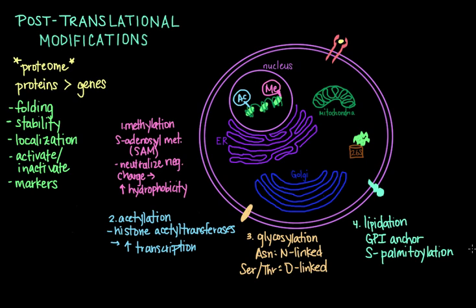S-palmitoylation involves the addition of 16 carbon-long palmitoyl groups to thiolate side chains of cysteine residues. This modification adds a long hydrophobic chain that can be used in a similar manner as a GPI anchor. It helps to anchor proteins in the hydrophobic cell membrane. Next is ubiquitination, which is a protein modification used to target proteins for degradation.